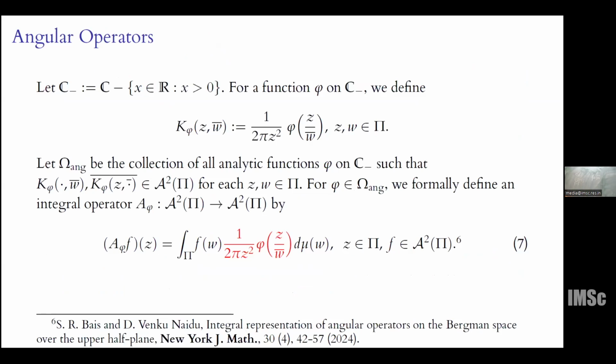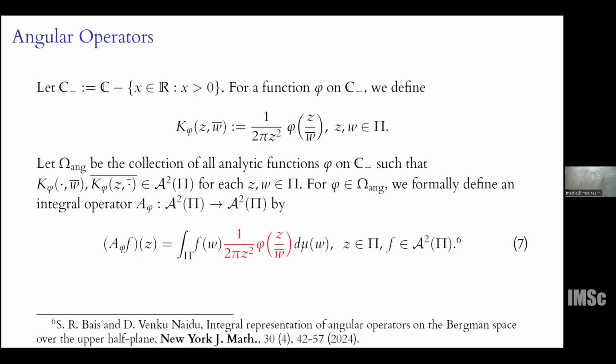Later on, we consider C minus to be the complex plane minus the positive real line, and this collection consists of all those analytic functions on C minus such that the kernel K phi defined in this fashion satisfies these two conditions.